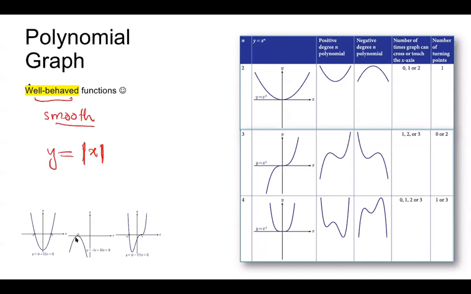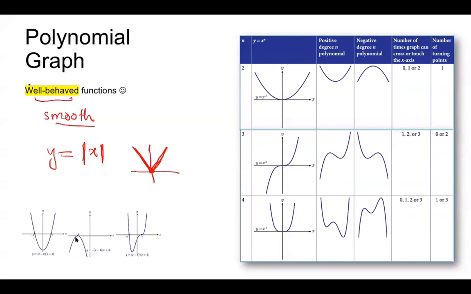The modulus of x. If you plot the modulus of x function, it is not well behaved. Why? Because the graph will be something like this. You see, there is a kind of sharp turn. All of a sudden you have to change your direction, and that we don't want. In life we want smoothness. We want happiness. We don't want quick or sharp turns. So we call them ill-behaved, and that is the reason tangent x, perfect.